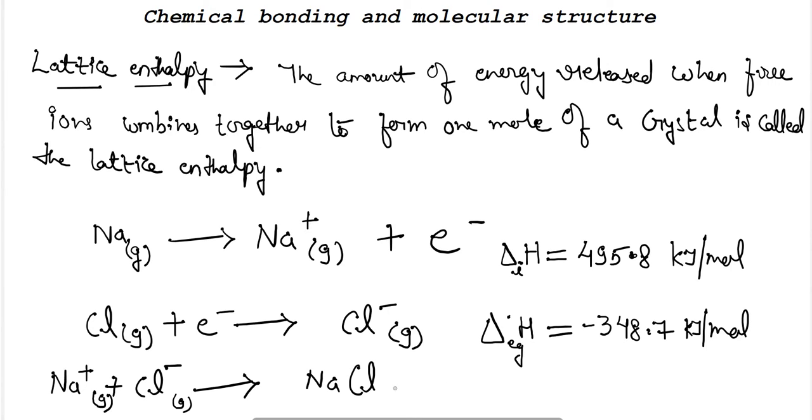And when both the ions, that is Na plus and Cl minus, have been formed and these ions attach with each other, the amount of energy involved is the lattice enthalpy or lattice energy, represented by U. It is here minus 788 kilojoule per mole. For the formation of 1 mole of NaCl, this much amount of energy is involved. So this is the lattice enthalpy.